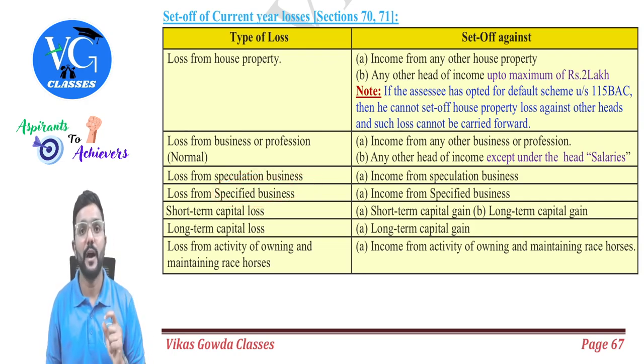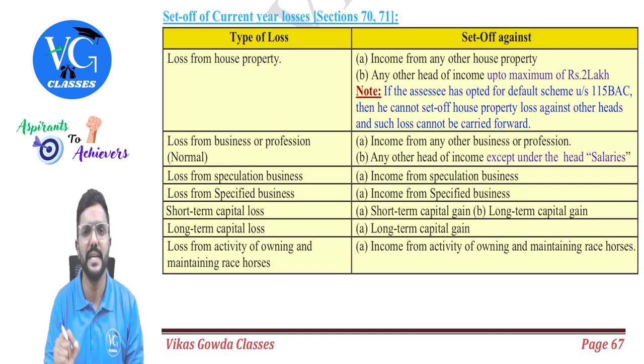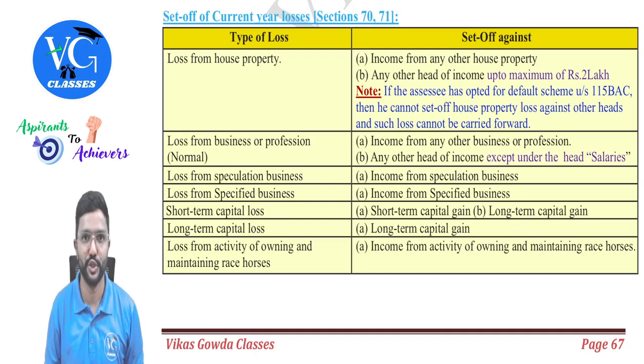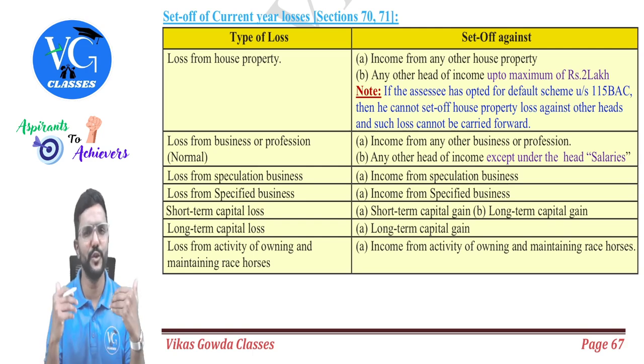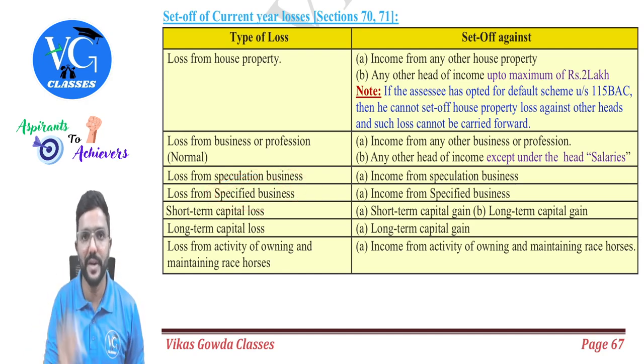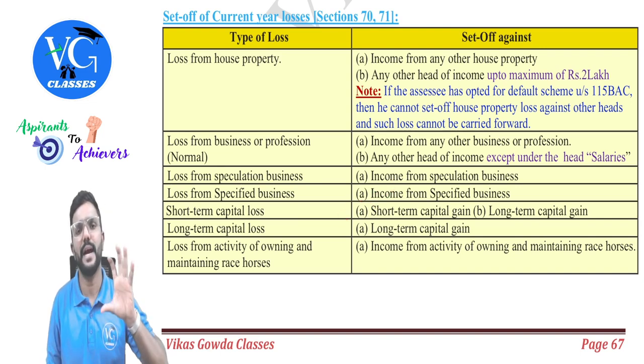Same way, specified business. For specified business, whatever capital expenditure is incurred other than LGF. LGF means land, goodwill, and financial instruments. Except these 3, any other capital expenditure incurred by the assessee for specified business is allowed as deduction in the year in which it is incurred. Even if it is incurred before the commencement of business, the entire capital expenditure except LGF is allowed in the year in which the business has commenced. And in the initial year, the assessee will have huge losses. So in that case, loss from specified business can be adjusted only against income from specified business, and it can be carried forward for any number of years.